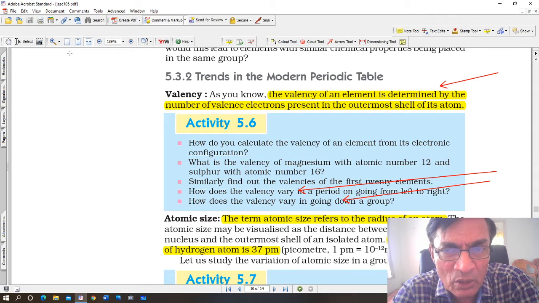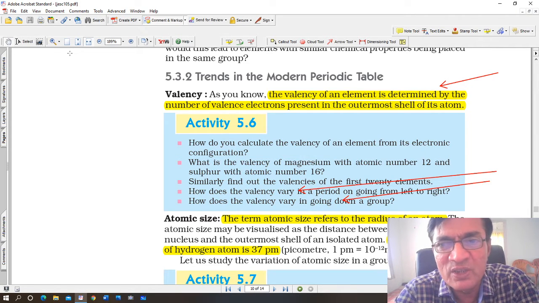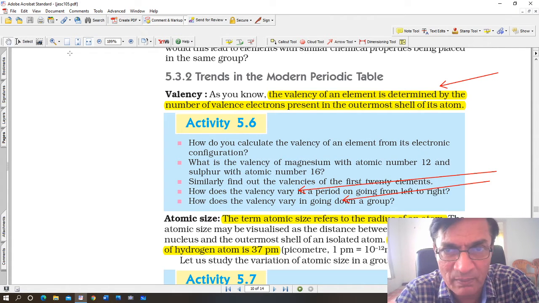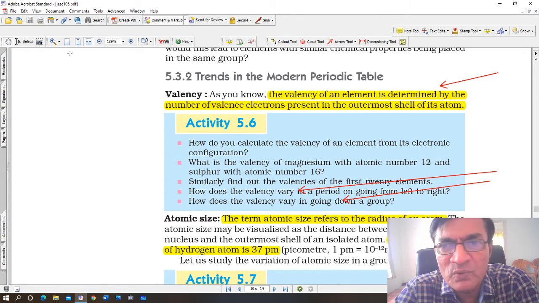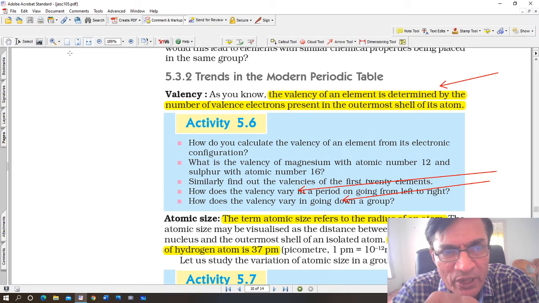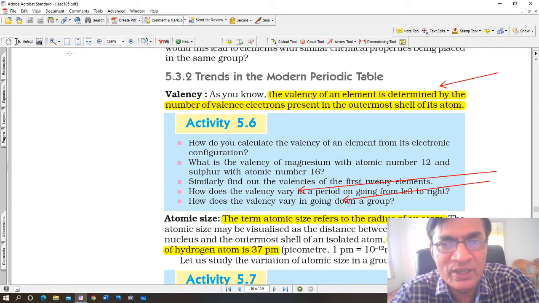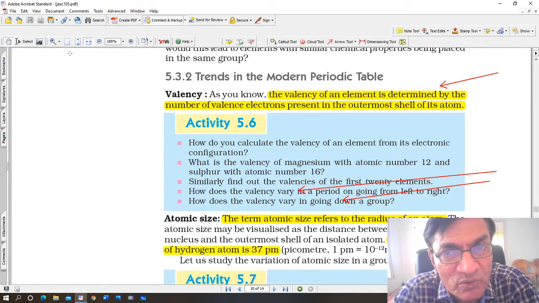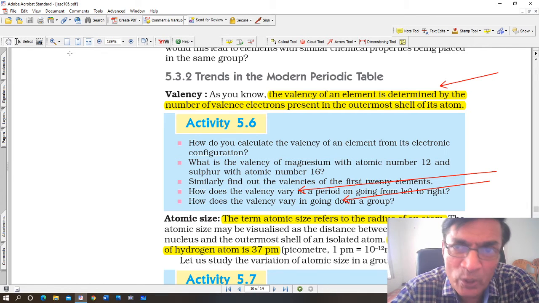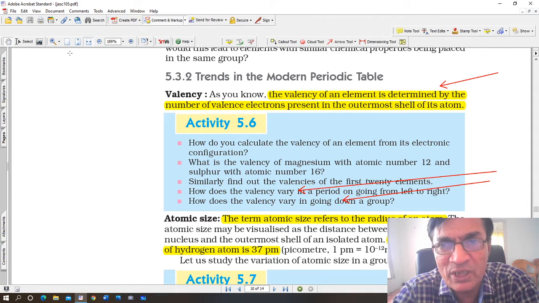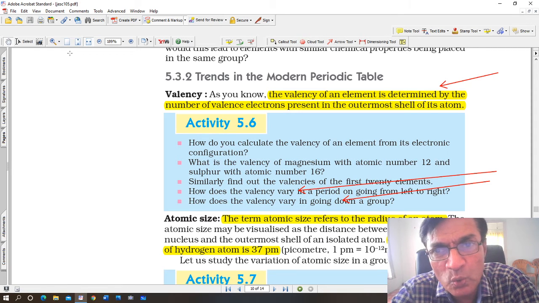So for example, let's just read about this valency. As you know, the valency of an element is determined by the number of valence electrons present in the outermost shell of its atom. Now if you take sodium and chlorine, both of them: atomic number of sodium is 11, so its electron configuration is 2, 8, 1. In other words, there are 2 electrons in its first orbit or first shell, 8 electrons in the second one, and then 1 electron in the outermost orbit. So its valency is 1. Now if you look at chlorine, atomic number of chlorine is 17. Its electron configuration is 2, 8, 7.